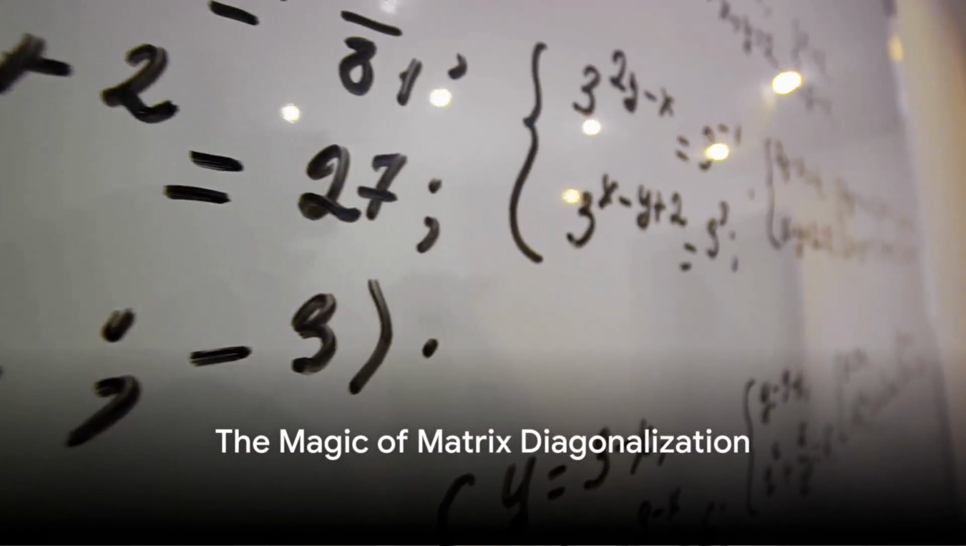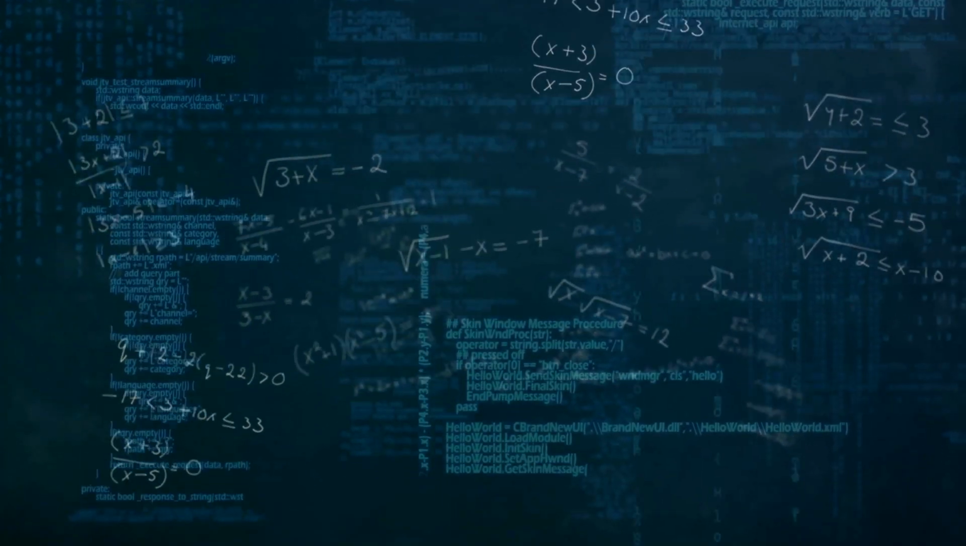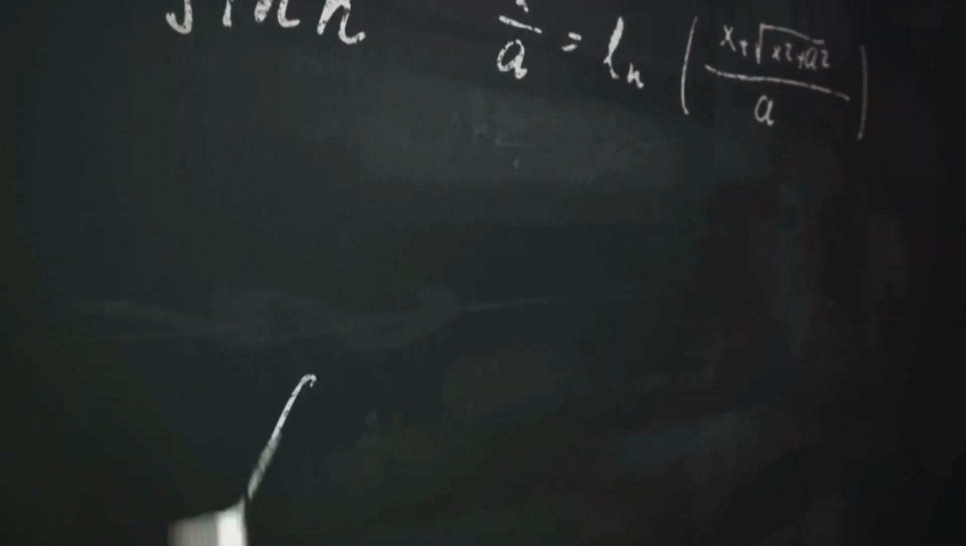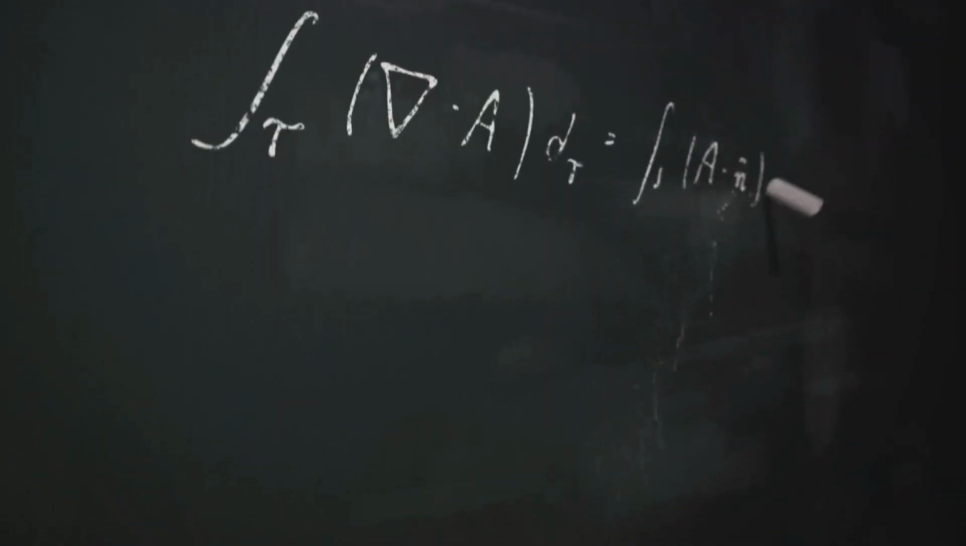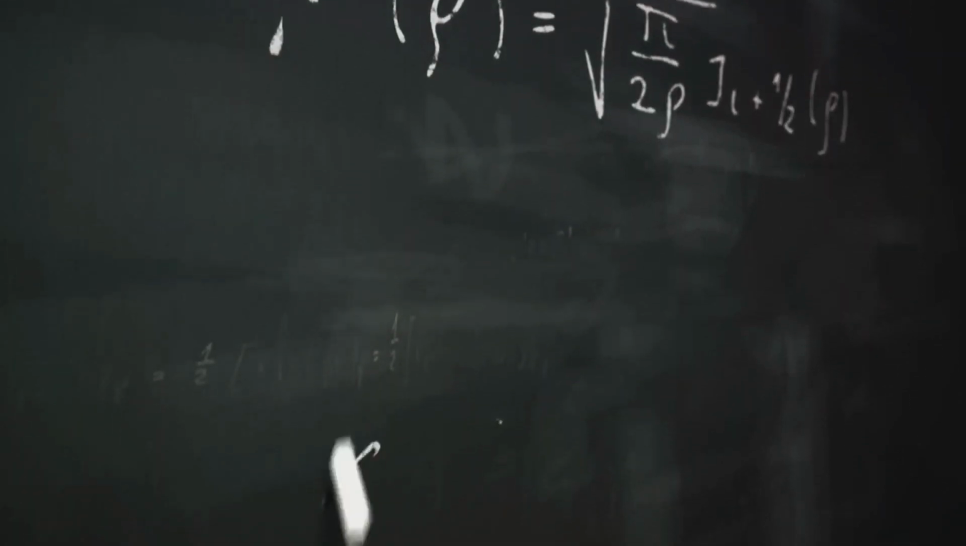Let's dive into the magical world of matrix diagonalization. Matrix diagonalization is like a magic trick that can transform a complex matrix into a simpler, more manageable form. This transformation is not just for aesthetics. It's a powerful tool that can simplify complex problems in fields such as artificial intelligence. So what is matrix diagonalization?